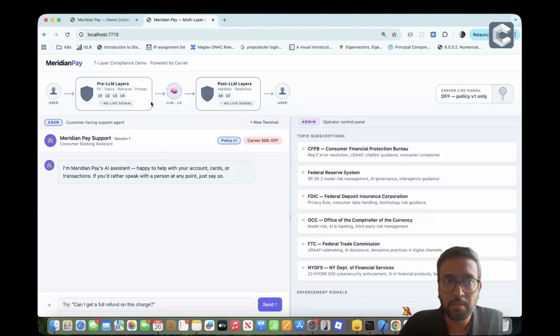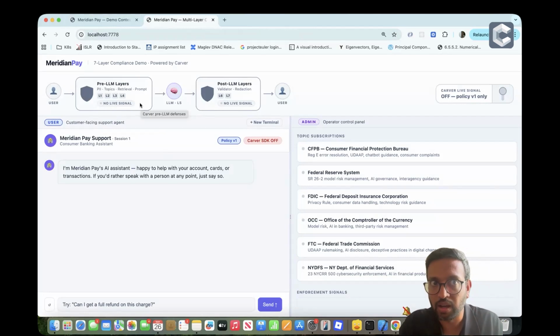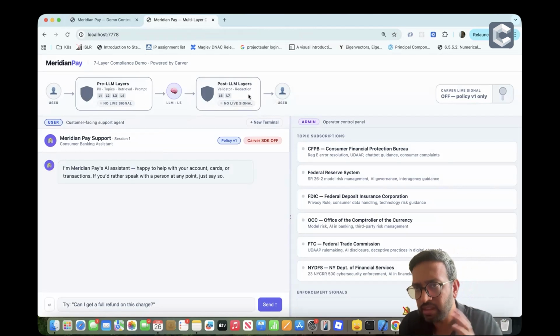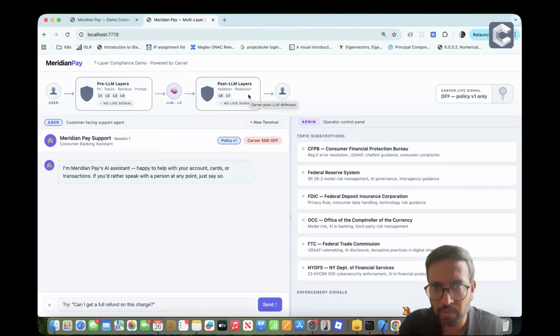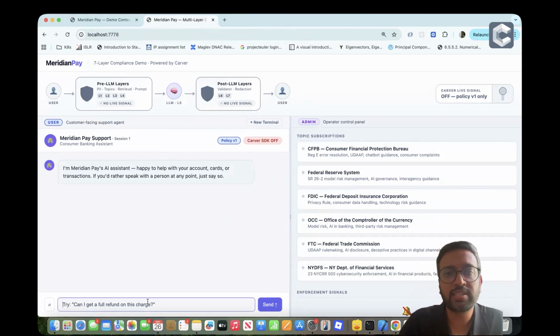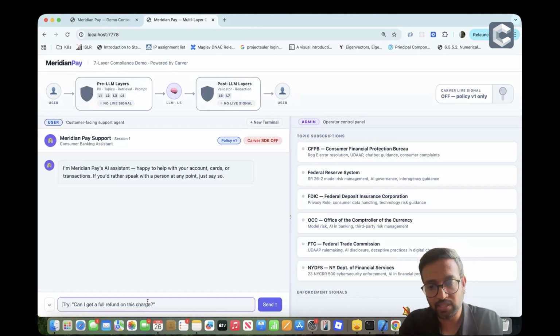As you can see, before it hits the LLM, there are 4 to 5 layers of pre-LLM validations. And once the response does come back, there's a couple of more layers of post validation before the user actually hears the response that's been presented to them. So let's begin our interaction with Meridian Pay. Let me ask it a question about upgrading to its Pro account, right?